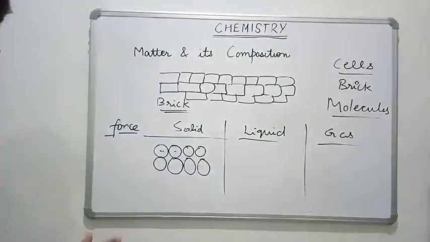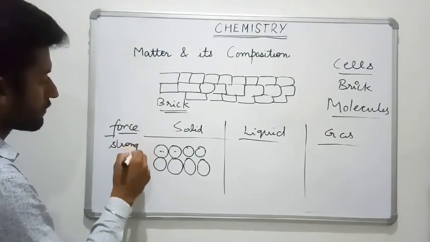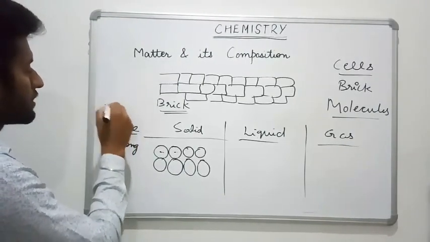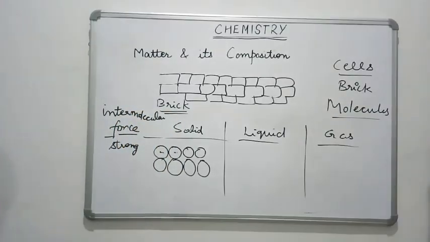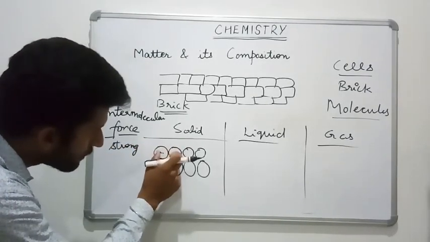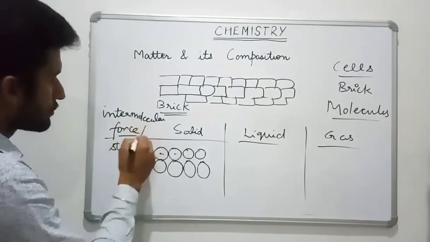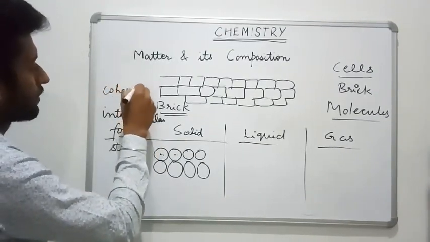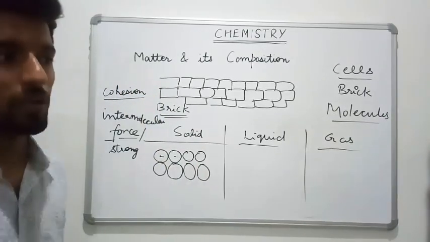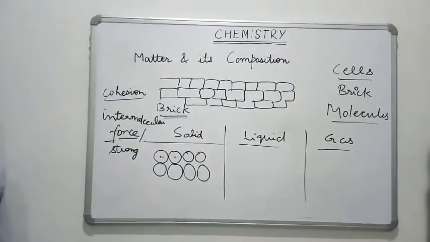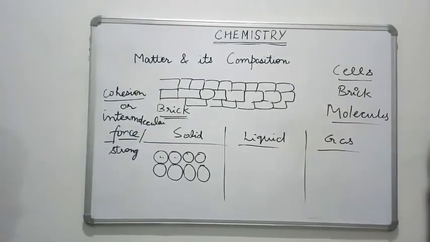Molecule-to-molecule force exists. That force is very, very strong in the case of solids, and that force we call intermolecular force. Okay, the force that exists between the same molecules is known as intermolecular force. One more name is there: we call this force cohesive force or cohesion. We can call it cohesive force, or intermolecular force, or cohesion. Three different names. One is cohesive force.